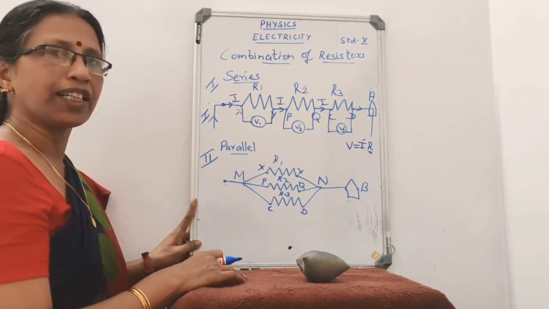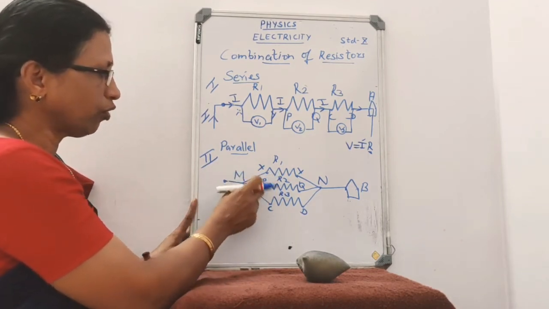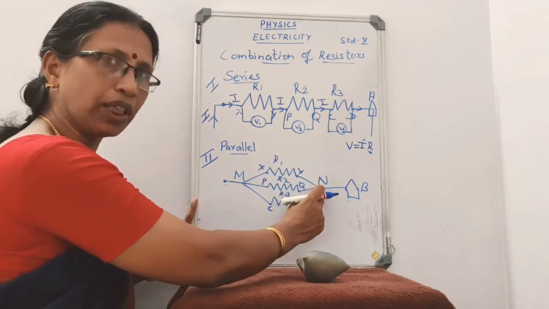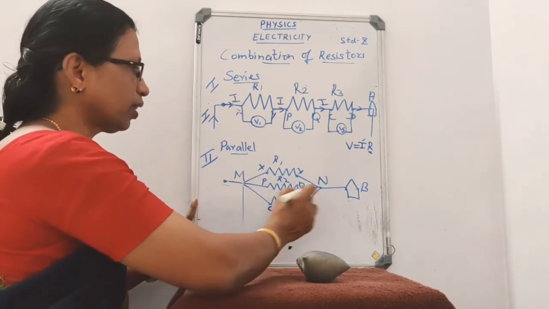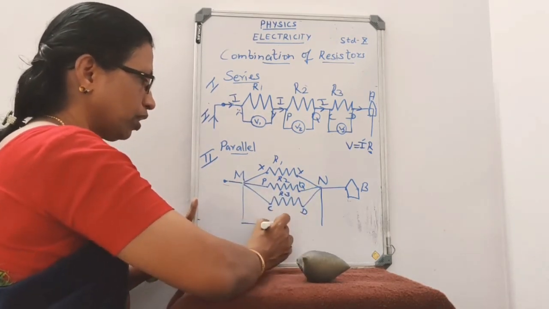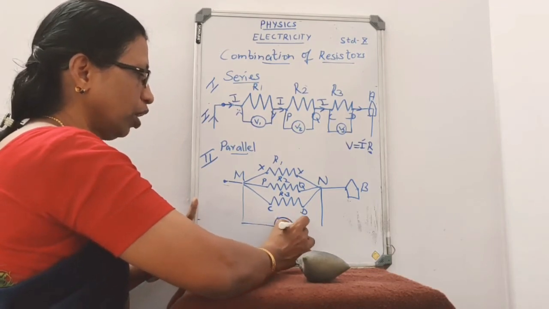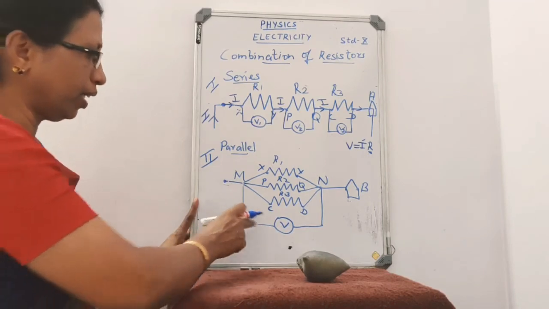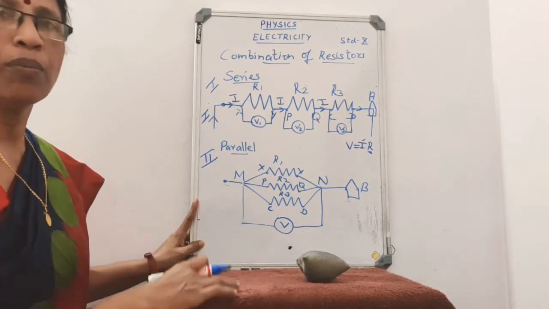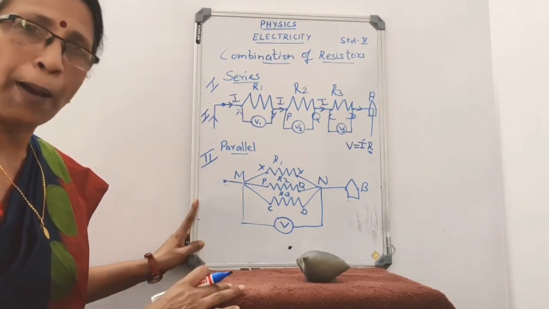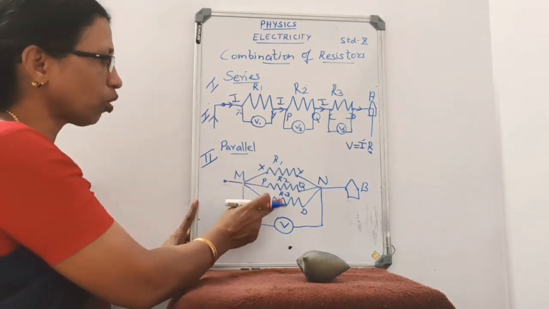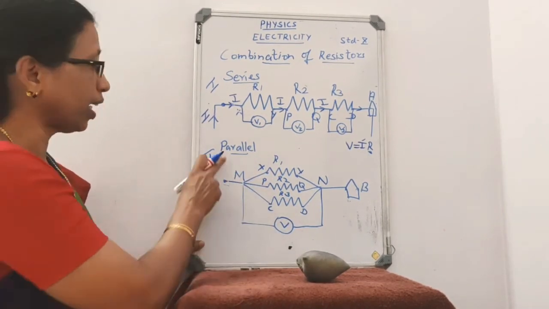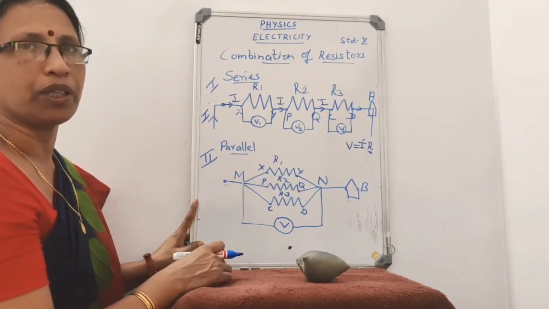Now in parallel arrangement, one end of all the resistors is connected to one common point, and the other end is connected to the other common point. Since they are connected to the common points, the potential drop across the two ends of all the resistors will be the same, equal to the potential drop across the two ends of the battery.